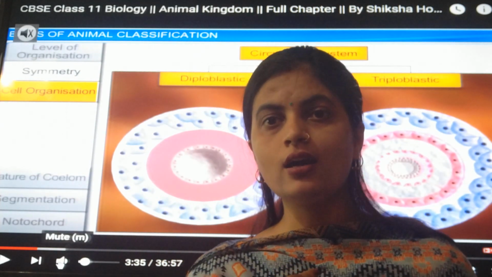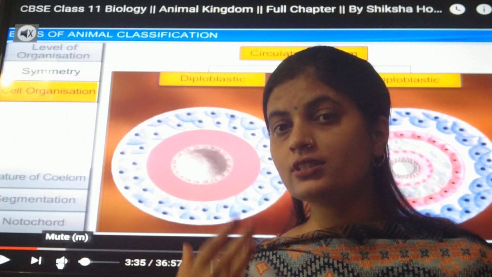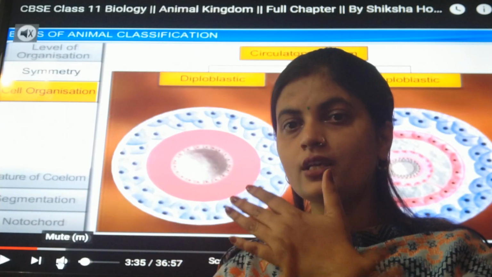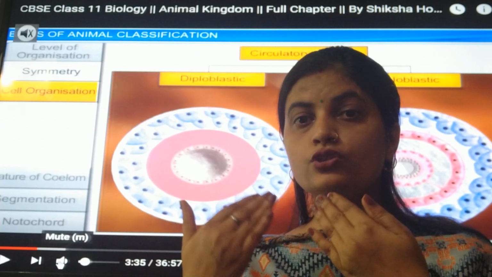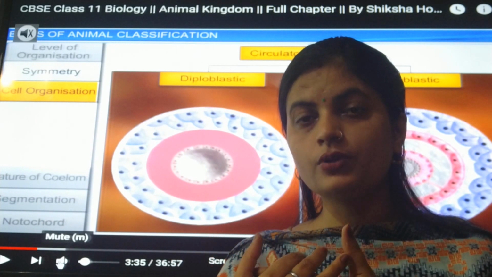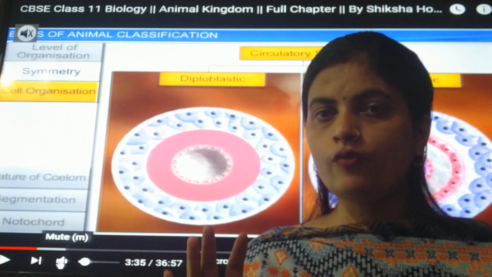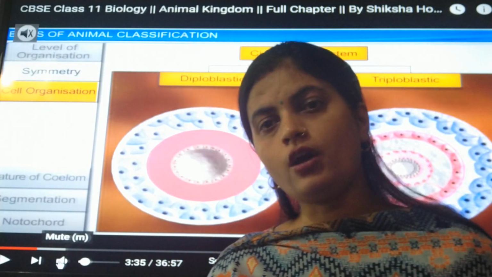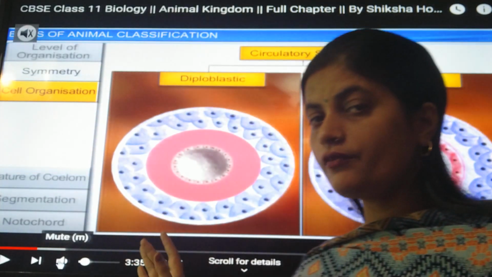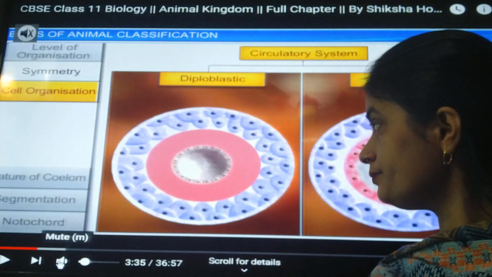Like we human beings have triploblastic level of cell organization. The ectoderm has helped in making the outer layer. Then the mesoderm has helped us in making the organs found inside this outer layer, and the endoderm has helped in making the inner lining of the structures found inside our body. Let us see the video again. Here would be the cell organization.